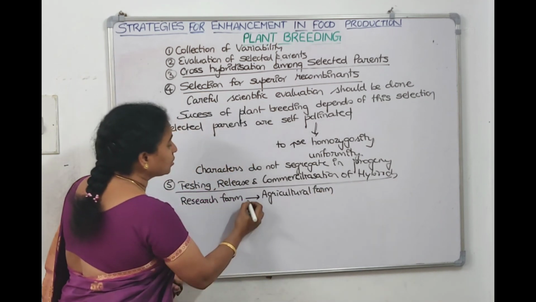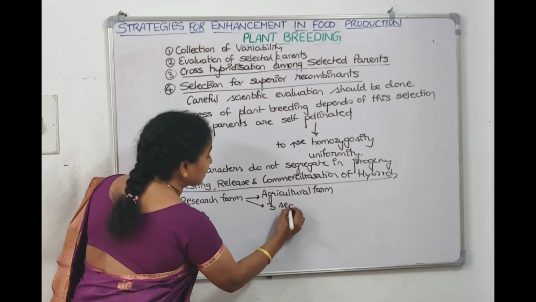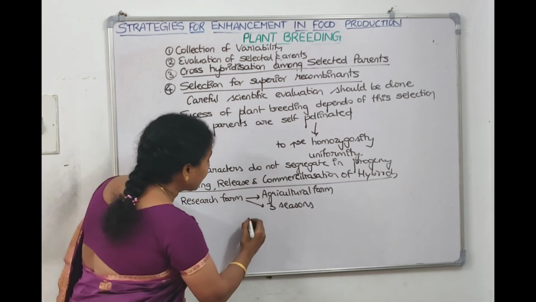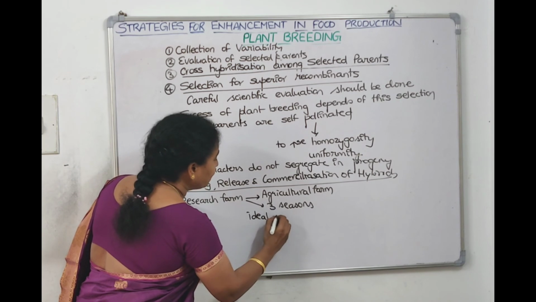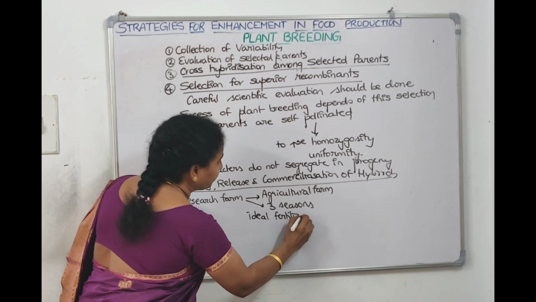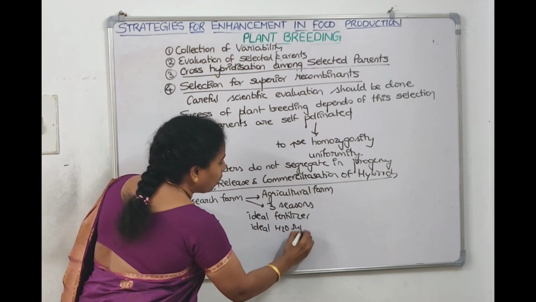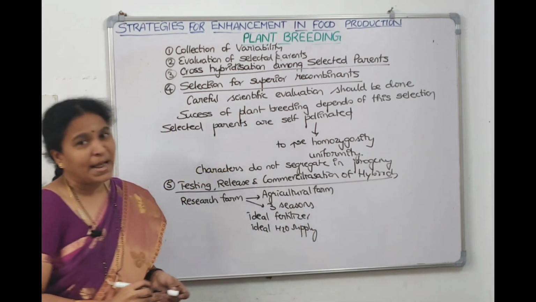And in the agricultural farm, we test for 3 seasons. We will test it under ideal fertilizer application, ideal water supply, and all other parameters whatever the plant requires to grow.